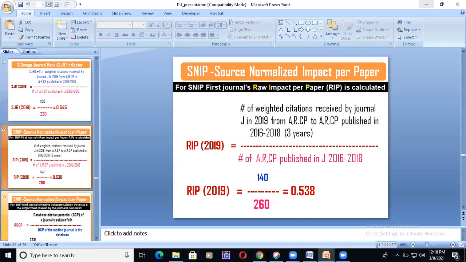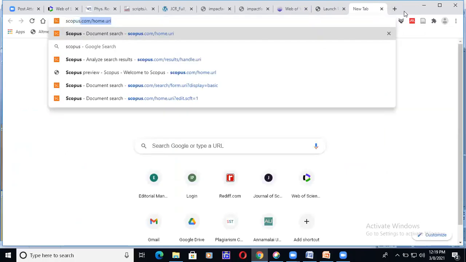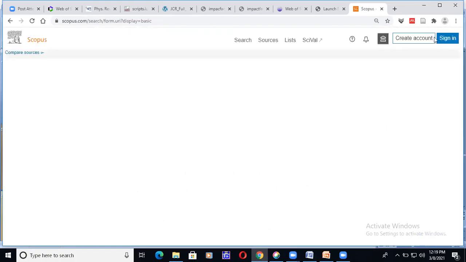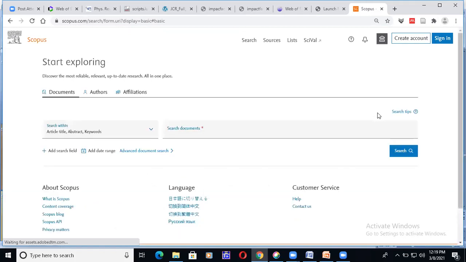next we are going for Scopus. Let us go for Scopus, right? Just type Scopus in Google and come to the Scopus page. Have you come? The Scopus page, right?